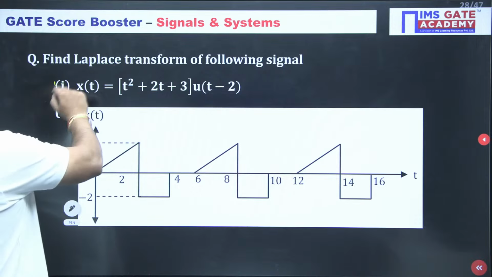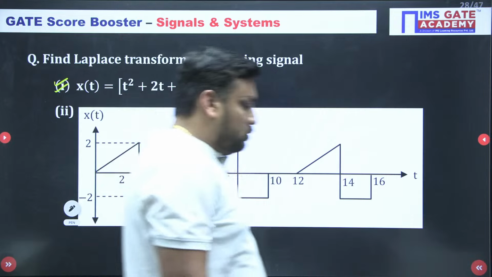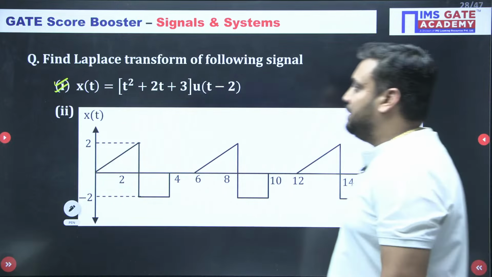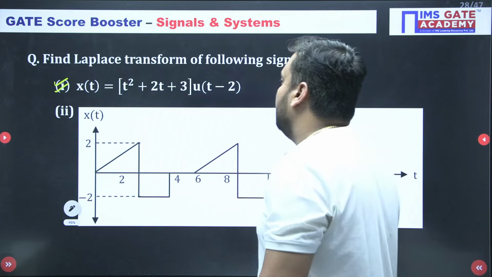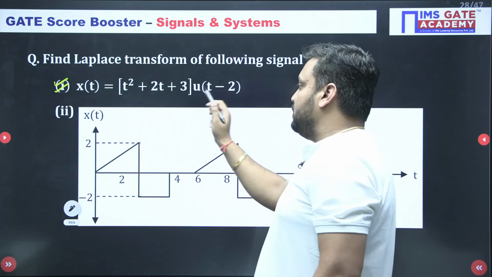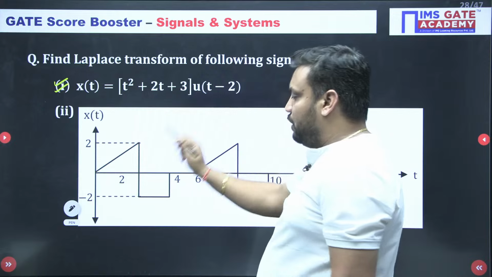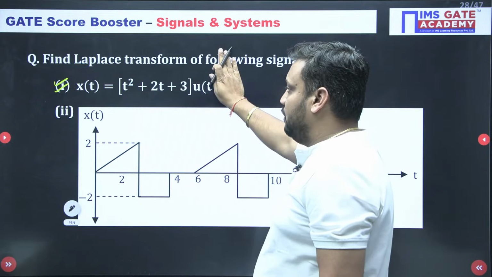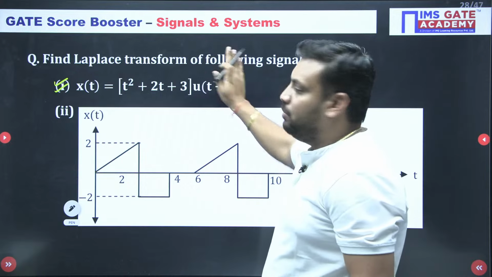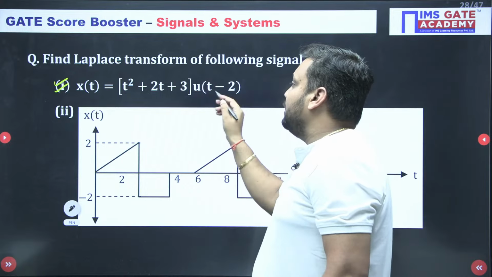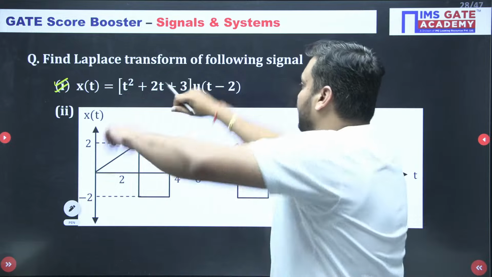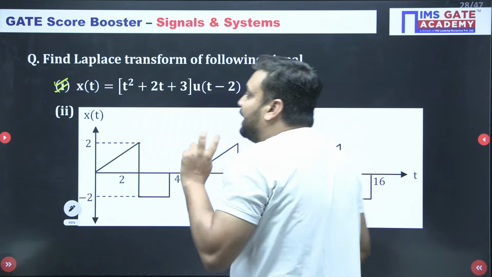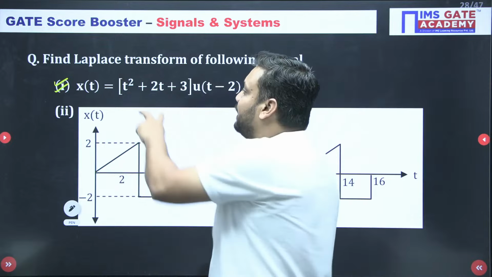Try to solve the first question fast, guys. There is a trap in the first question. What is the trap? The expression is t square plus 2t plus 3 into u(t minus 2). If it were only u(t), we could easily find the Laplace transform. But here t minus 2 creates the problem, because when I open the bracket it becomes t square into u(t minus 2), and time shifting is not considered in the entire term.